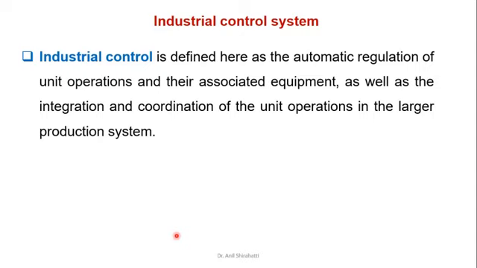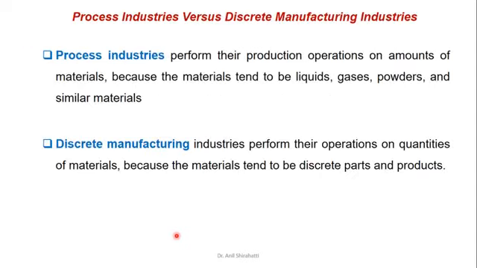So what do you mean by industrial control system? An industrial control system is defined as the automatic regulation of unit operations and their associated equipment, as well as integration and coordination of unit operations in a large production system. Generally there are two types of manufacturing industry: one is process industry, another is discrete manufacturing industry.